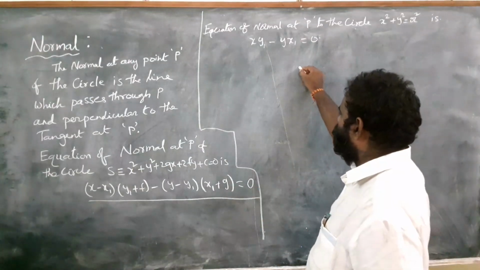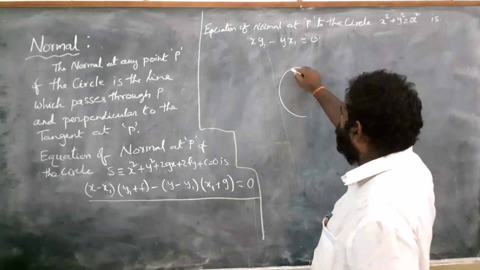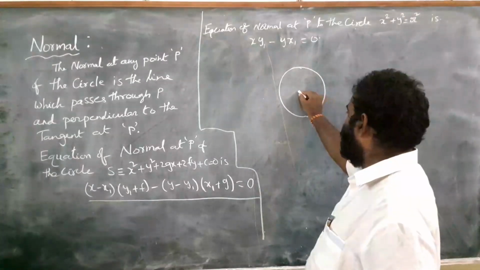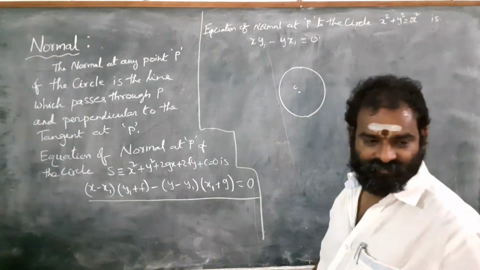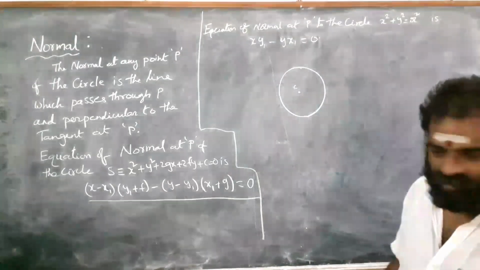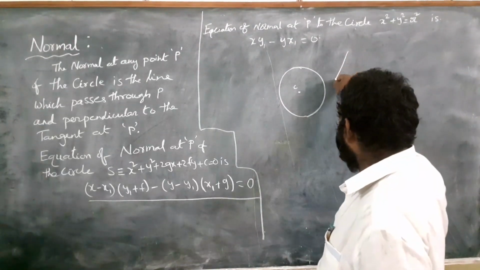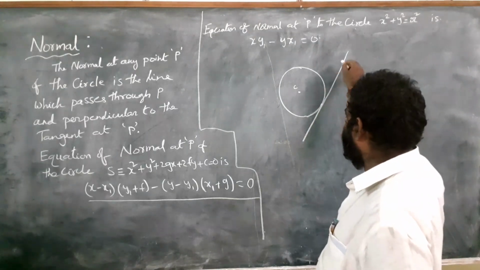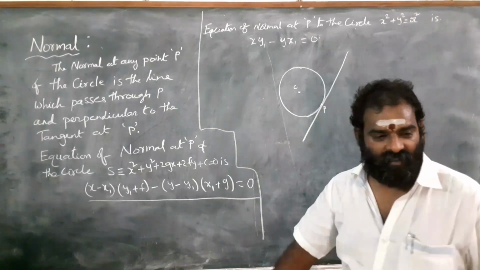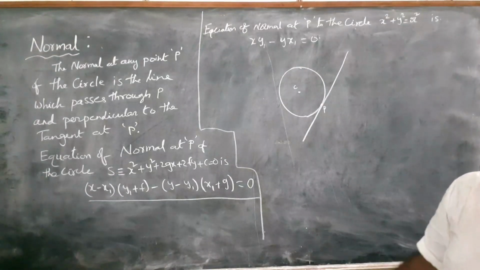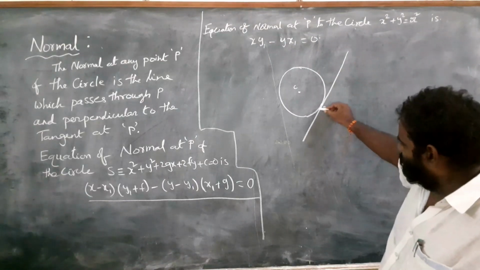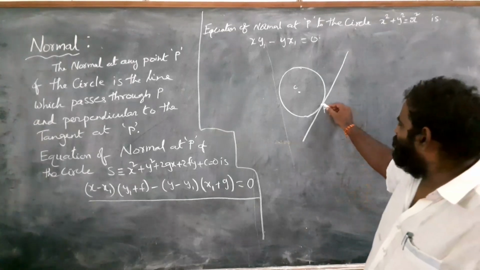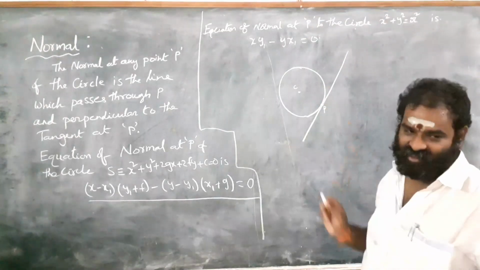Suppose this is the circle having some center C. Now there is a line here. This line touches the circle at P. This line touches the circle at only one point P, so this line is called the tangent to the circle.